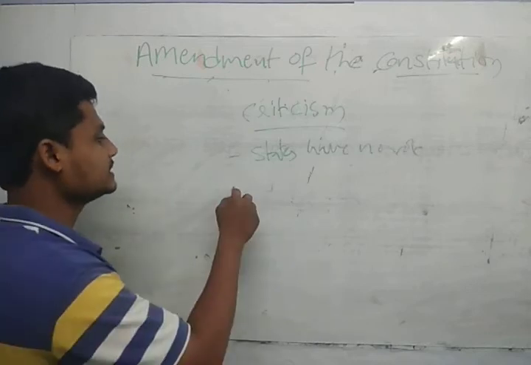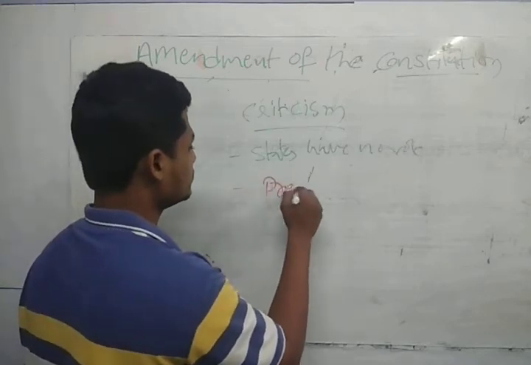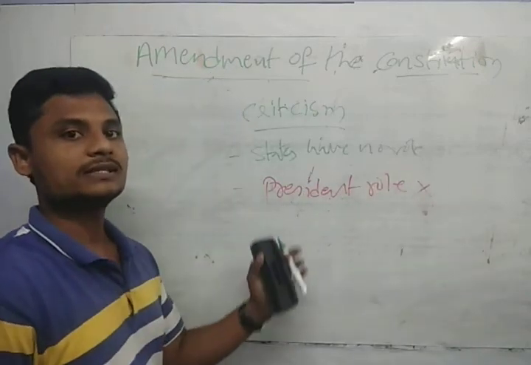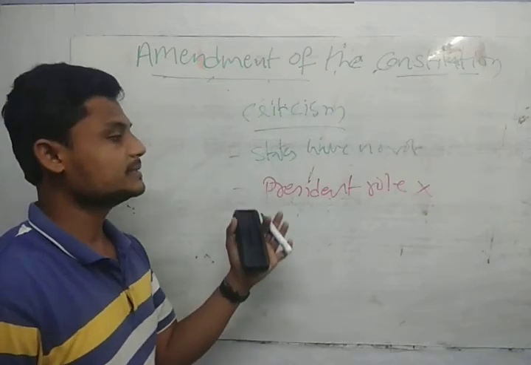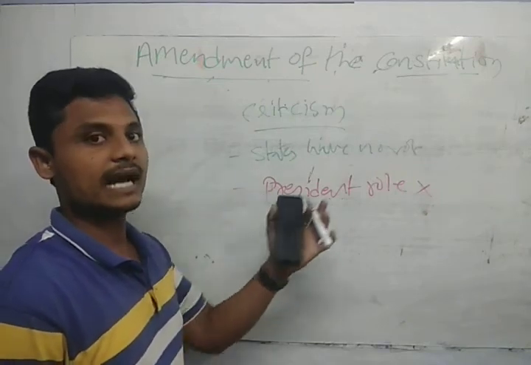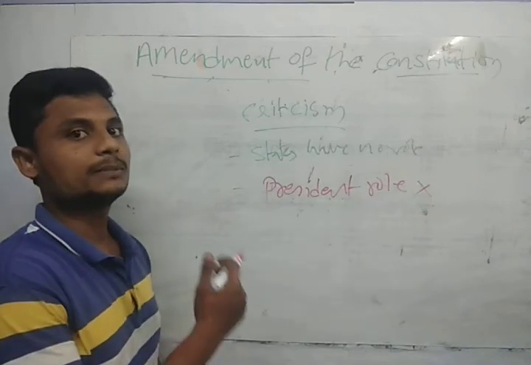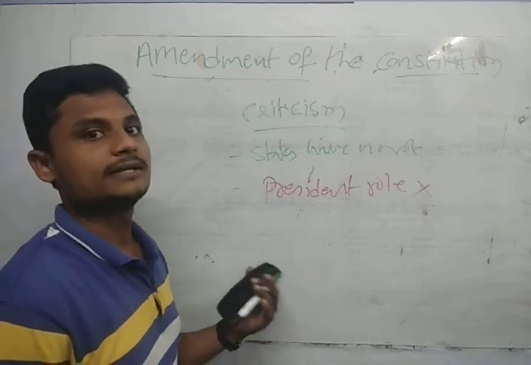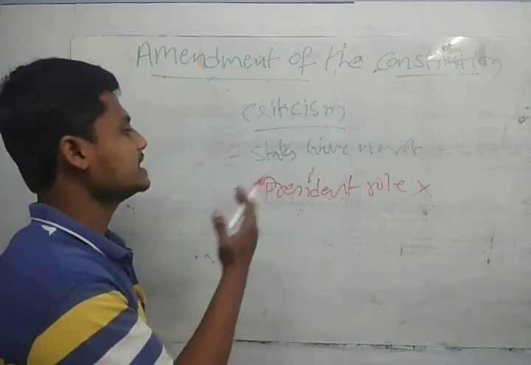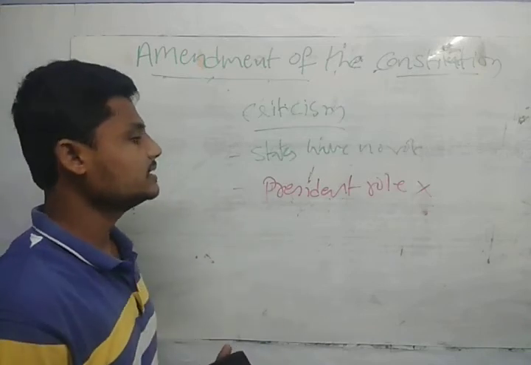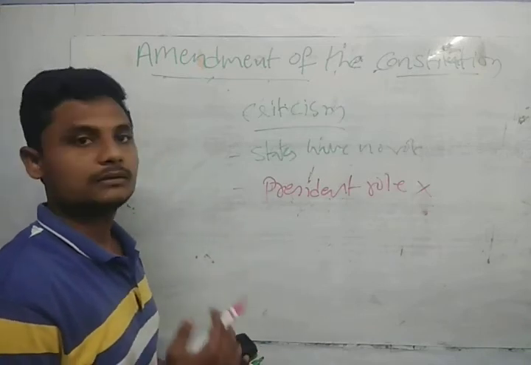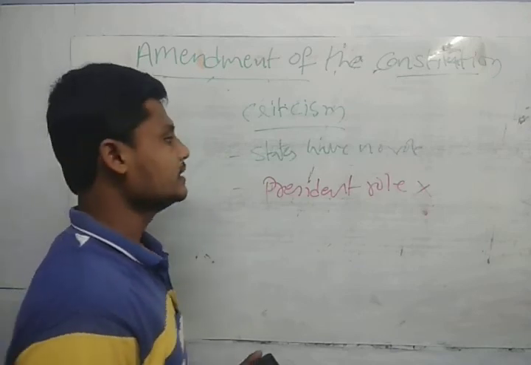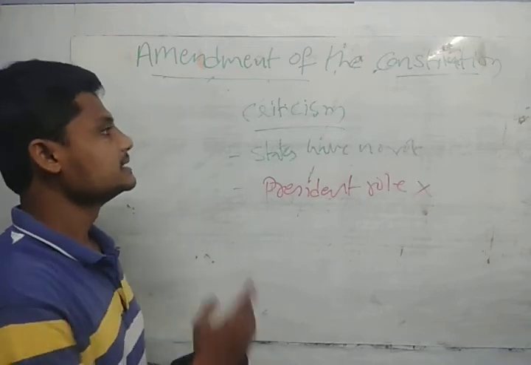And after that, the president's role is also not there. We have no role for the president in the constitution amendment. At the beginning it is not there, and at the end also it is not there. That is, during the prior recommendation of the president we do not have it, and the final assent also we do not have it. So states have no role, and the president has no role in amending the constitution, guys. In this manner, we have this criticism, guys.